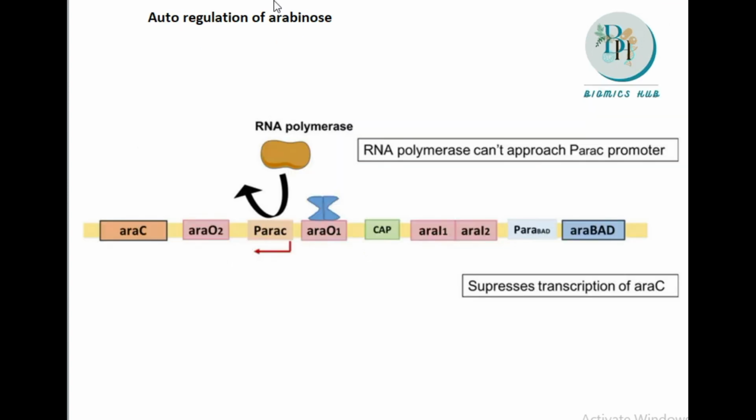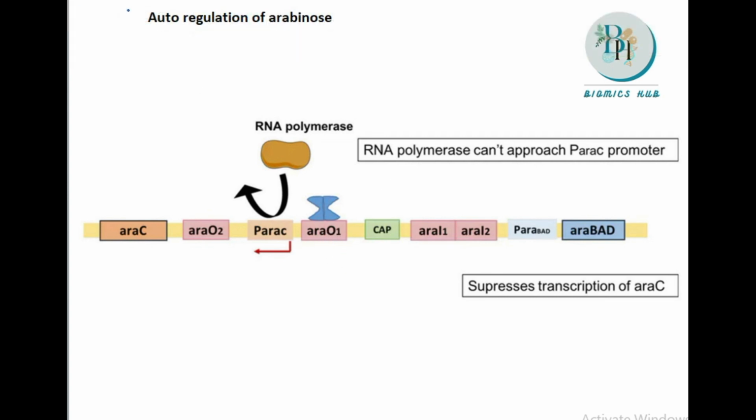Now what will be the condition when the concentration of ARAC is more? We have discussed that it is an autoregulator. This ARAC which was present is also working as an autoregulator. So when the concentration of ARAC is more, it will come and bind in the ARA-O1 site.